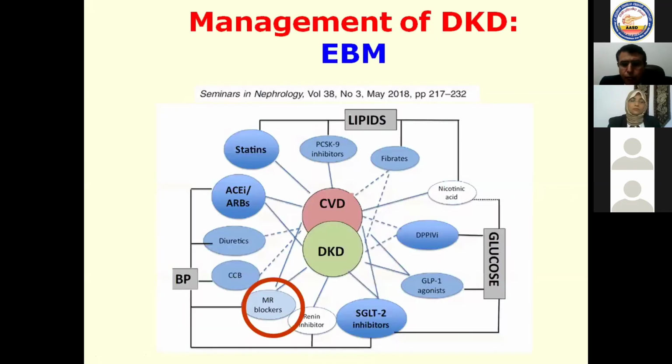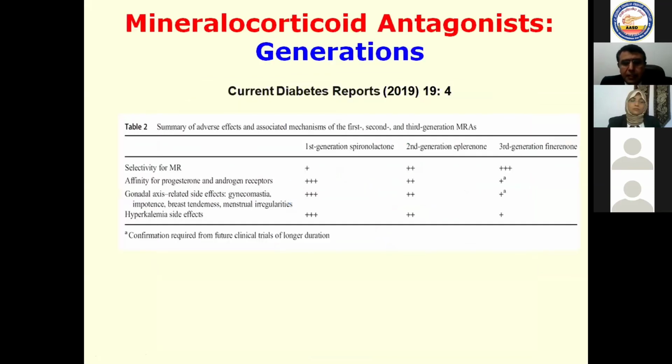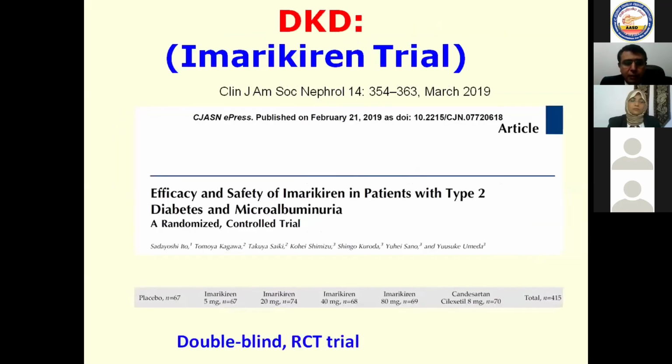What about other drugs, other than oral anti-diabetic management? The mineralocorticoid blockers may play a role in protection of diabetic kidney disease. And here, the third generation, finerenone, is a very, very important drug that may help in retardation of progression. And two ongoing studies have finished very recently and have found that these drugs are renoprotective.